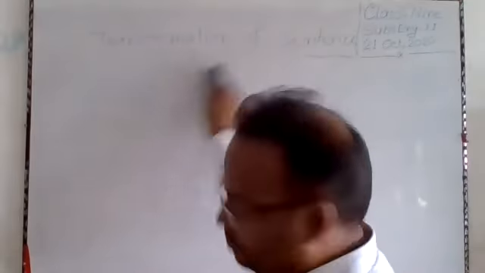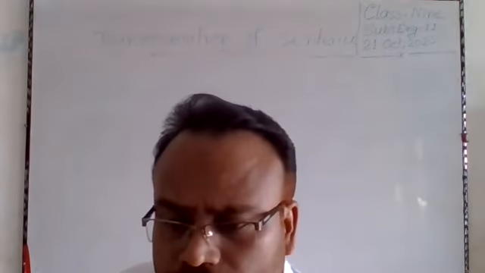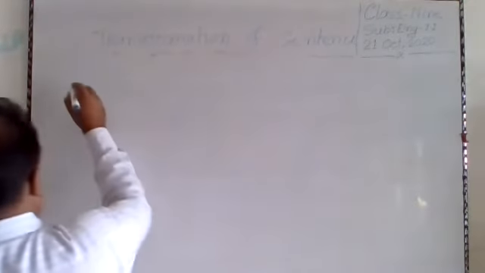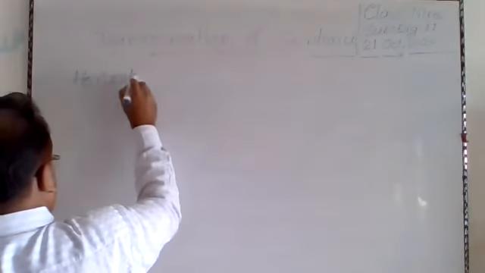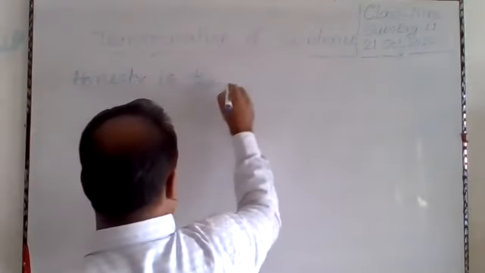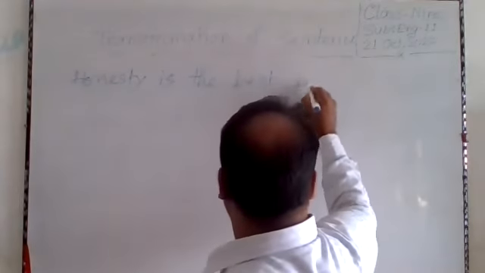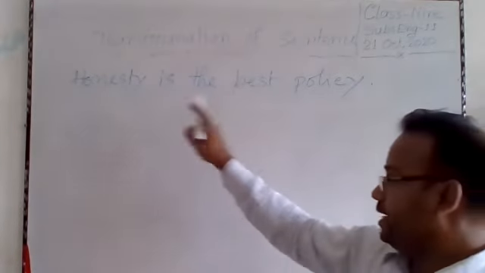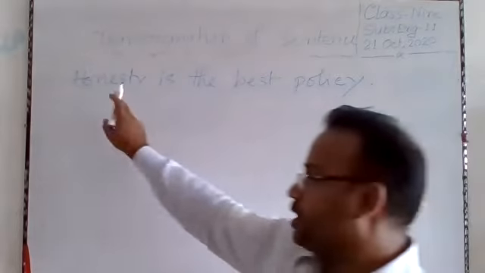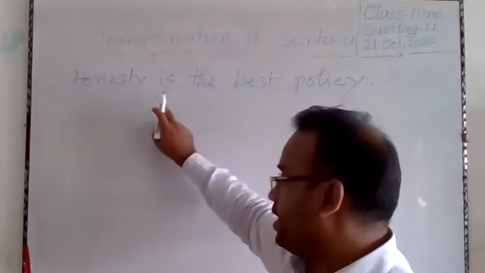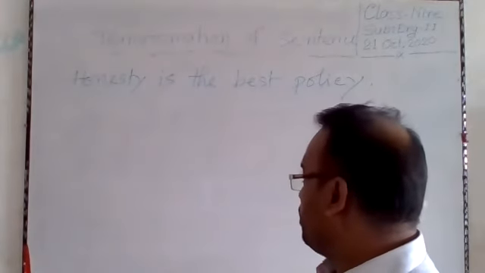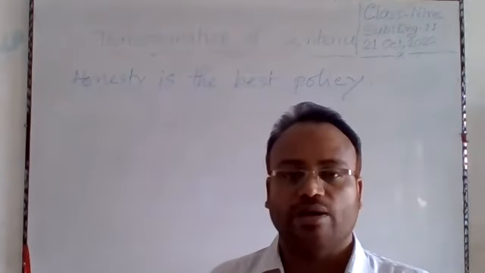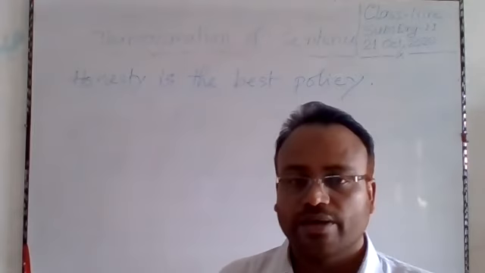Let me give another example. Honesty is the best policy. What type of sentence is it? Surely it is a simple sentence because there is only one subject, that is honesty, and only one finite part, that is is. So the main clause is, honesty is the best policy.